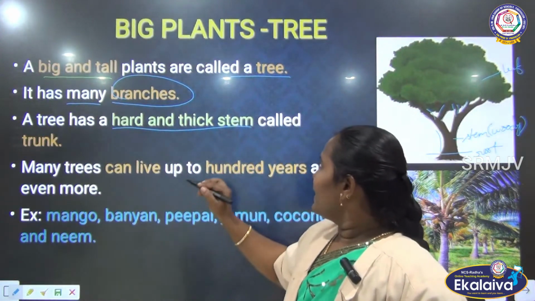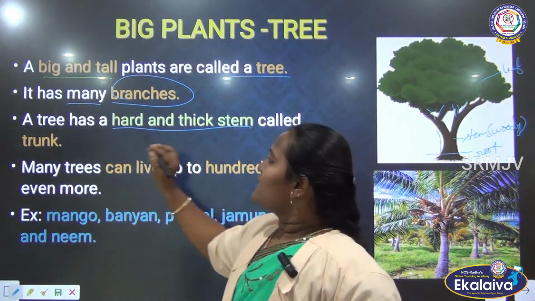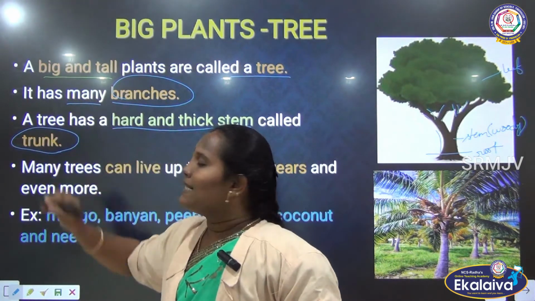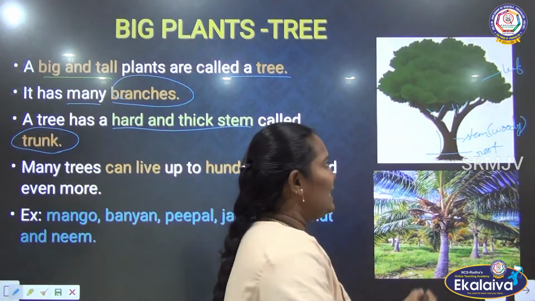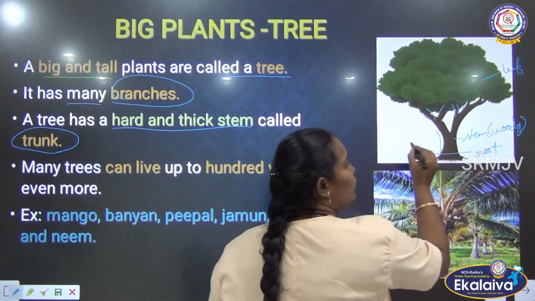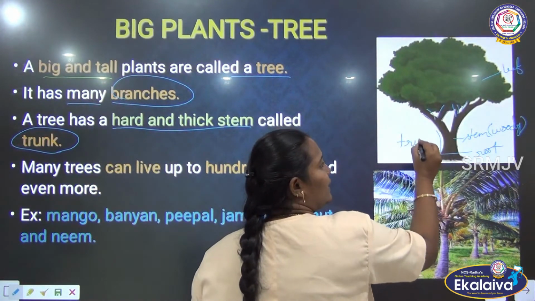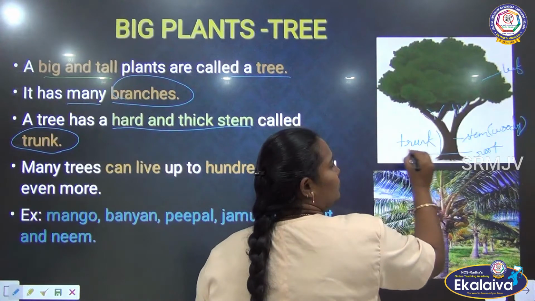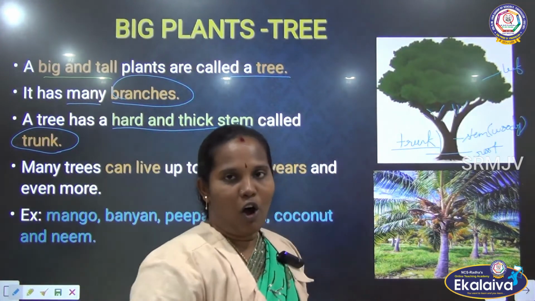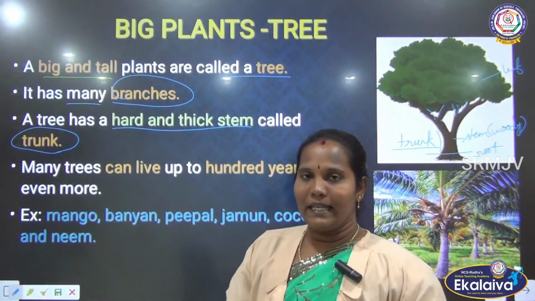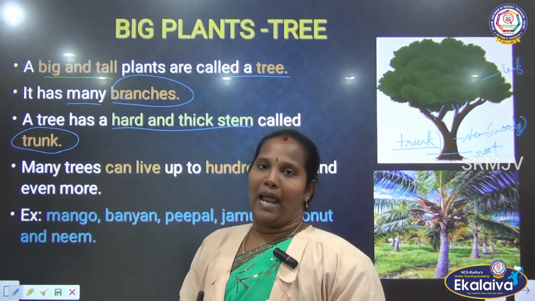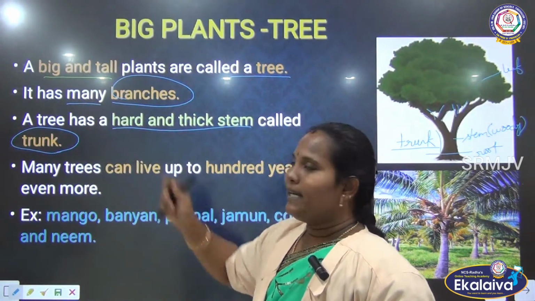Next, this hard and thick stem, how is it called? It is called the trunk. What is that? Trunk. This hard and woody stem is called the trunk. Clear? The trunk means hard and woody stem. It is there only in the big plants.